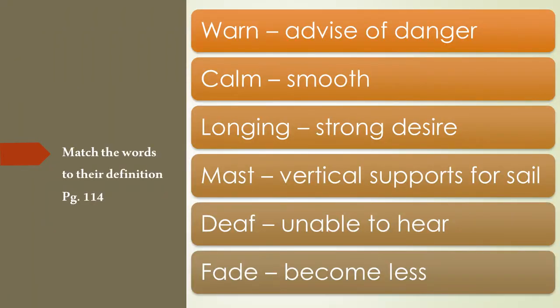Match the words to their definitions. The words are given and the definitions are also given, but we have to match them, join them. The exercise is solved here. Do it in your book. 1. Warn, advise of danger. Calm, smooth. Longing, strong desire. Mast, vertical support for a sail. Deaf, unable to hear. Fade, become less. So learn these words and their meanings.